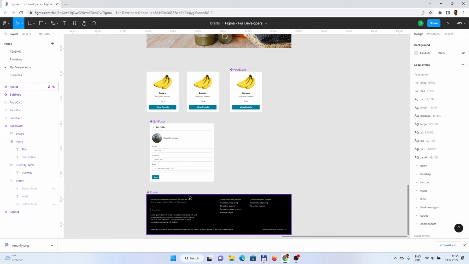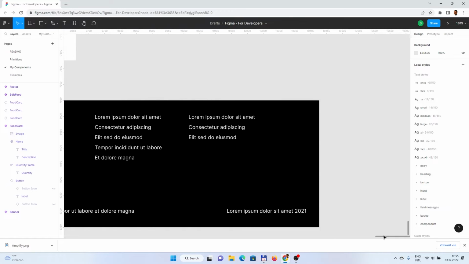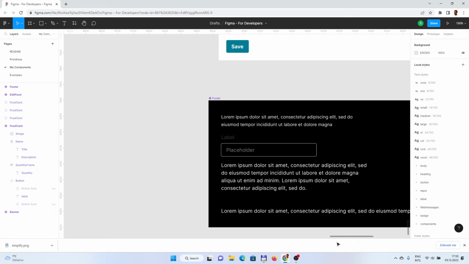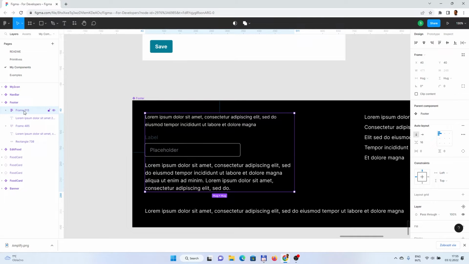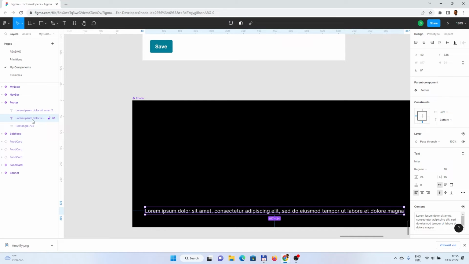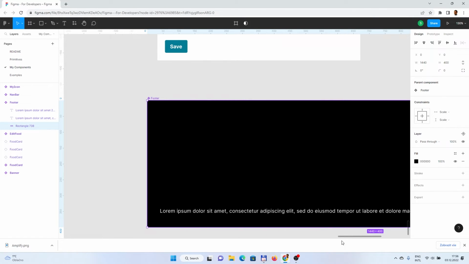Obviously, we also need to design some form where we will enter the data, and as well a footer. So footer is very simple. We would maybe just place something like copyright, or I don't know, some stuff like that. So if we open the footer, there's plenty of information which we don't need. Yeah, so we can delete most of that stuff and make the footer a bit smaller, most probably, and it would be easier for us then to handle.